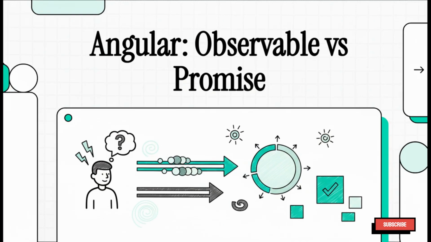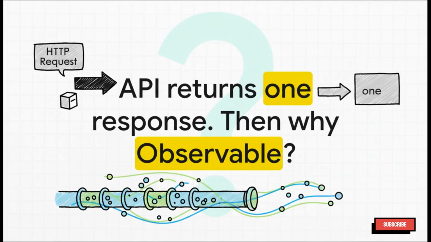All right, if you're an Angular developer, you have definitely asked yourself this question. Why on earth do we use observables for a simple HTTP request? It feels a little weird, right? But stick with me, because understanding this is going to totally level up how you think about async code in your apps.